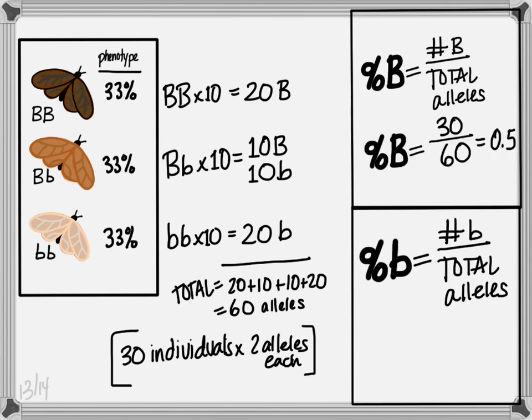How many big B's do we have? Well, 20 and 10 gives us 30. 30 out of 60 means we have a 50% allele frequency for big B. Same goes for our little b. 30 little b's, 10 plus 20, out of 60 give us a 50% allele frequency.